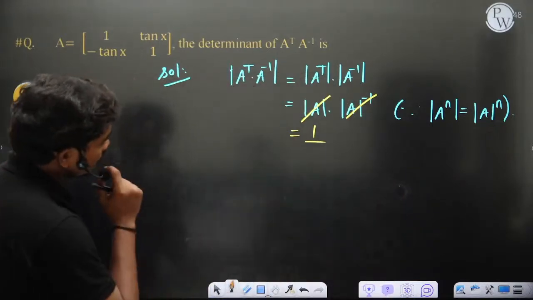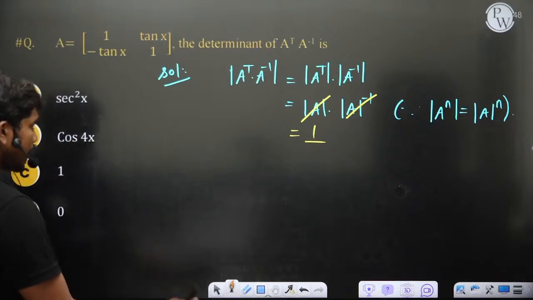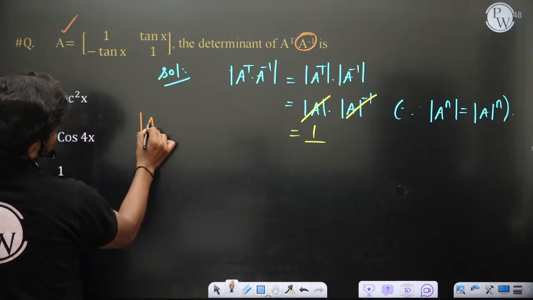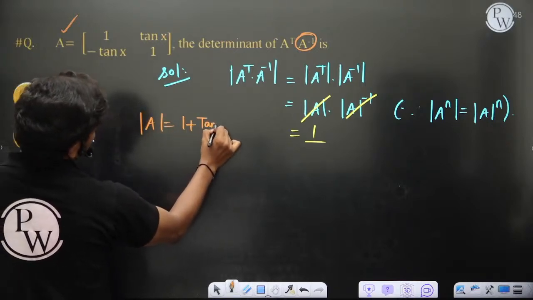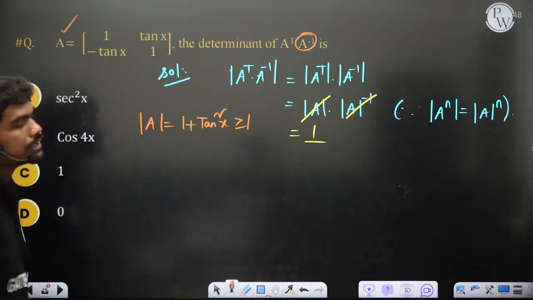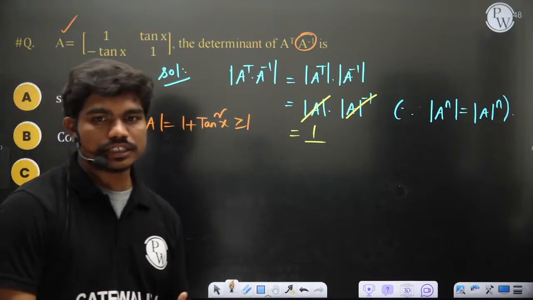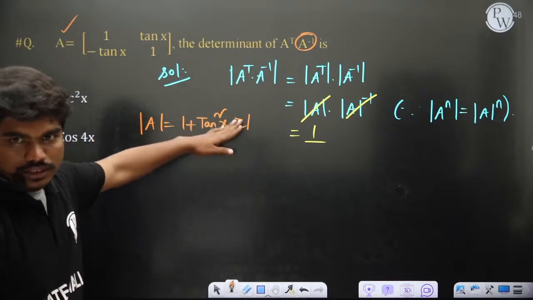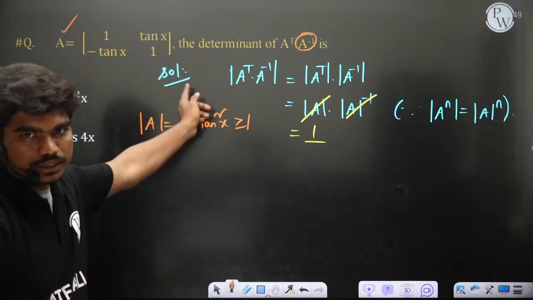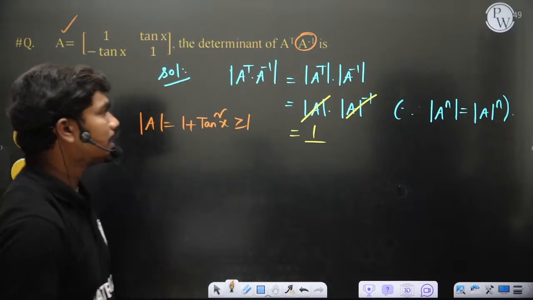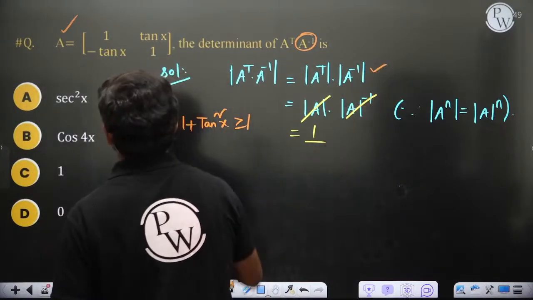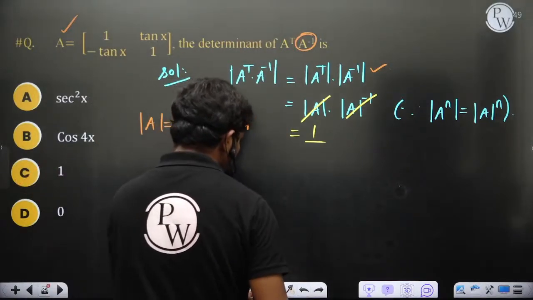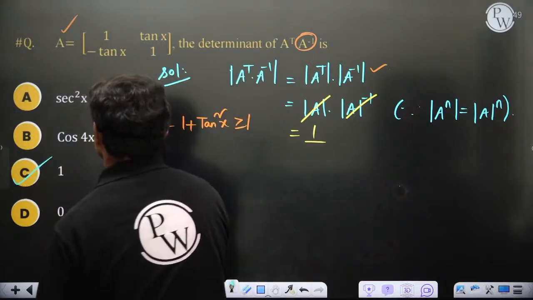In this case, det of A transpose into A inverse is equal to 1, and you can ask me, how do you know that this A inverse always exists for this matrix? Because if you calculate det A, this is equal to 1 plus tan square x, and this is always greater than or equal to 1. Correct? Yes or no? Because tan square x is like 0. The least value that tan square x can take is 0, of course, and this value is either 0, or 1, or something more than 1. Okay, so this cannot be 0. Clear? So that's why we know that A inverse exists for this matrix. Okay, in fact, for any non-singular matrix that I have given you, this determinant is always equal to 1. C is the correct answer. Okay, so that's how you can understand the things. Clear?